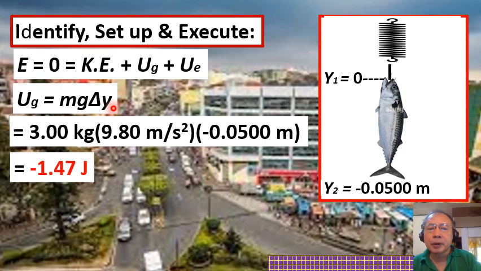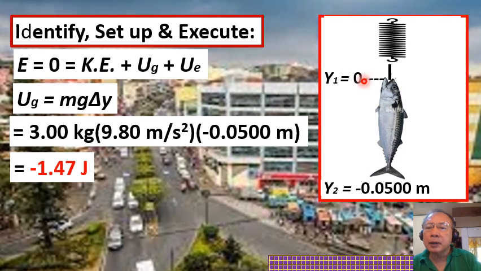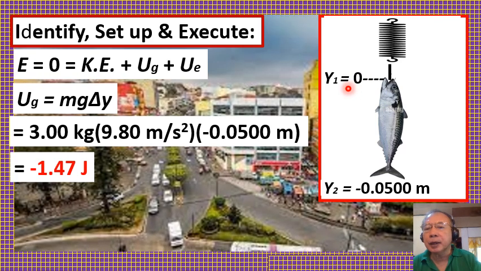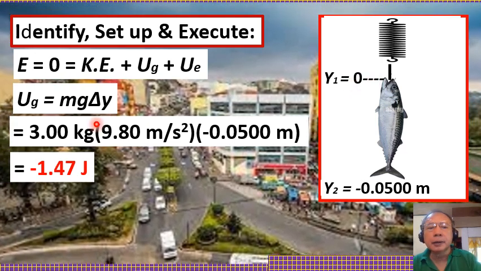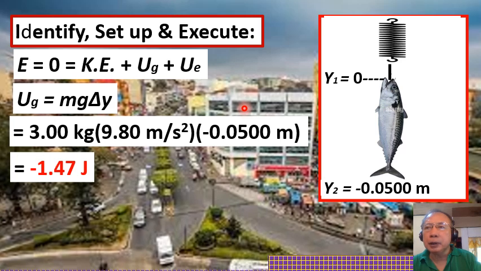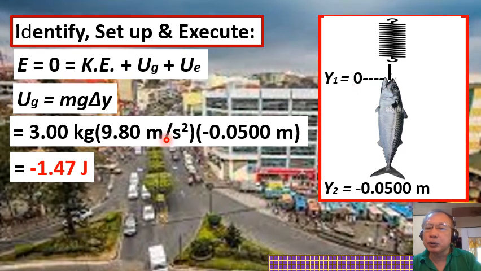So take note, we are using the reference y sub 1 here in describing the gravitational potential energy. We need to always have a reference point.